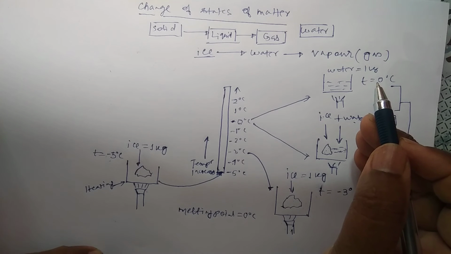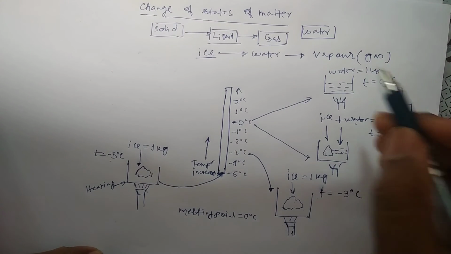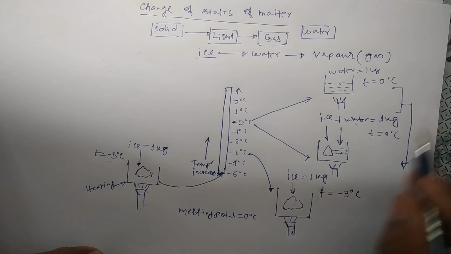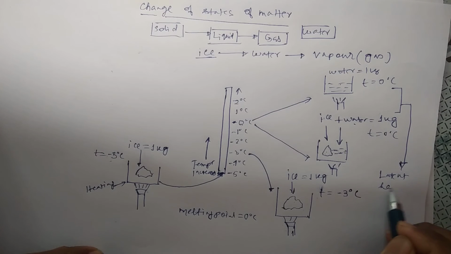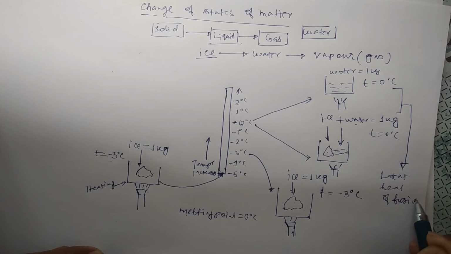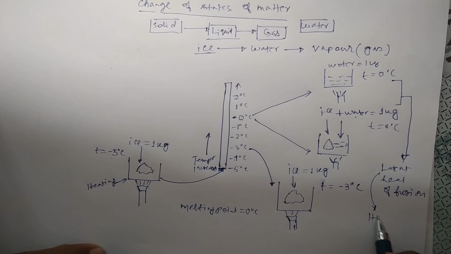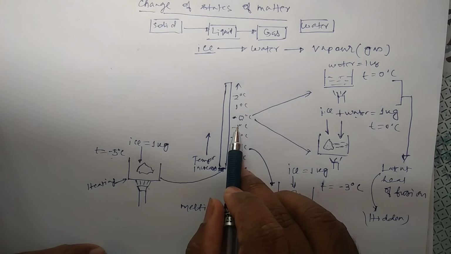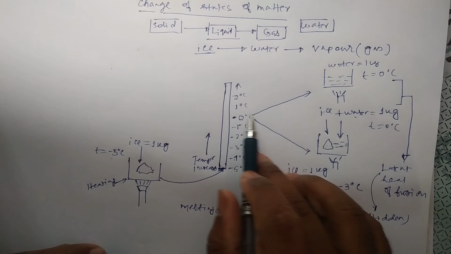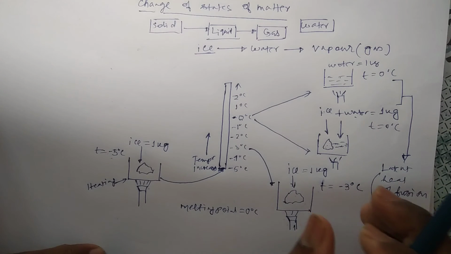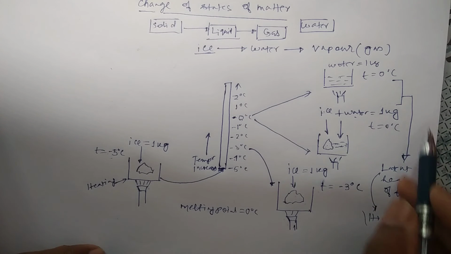So where does that heat go? The temperature did not increase but the ice melted. So that heat was used for melting. That heat is called the latent heat of fusion. Okay, fusion means melting. Latent means hidden. That means we don't see any increase in the temperature due to that heat. That's why that heat is called hidden inside the molecules. That means ice molecules are converted into water molecules by absorbing that amount of heat.